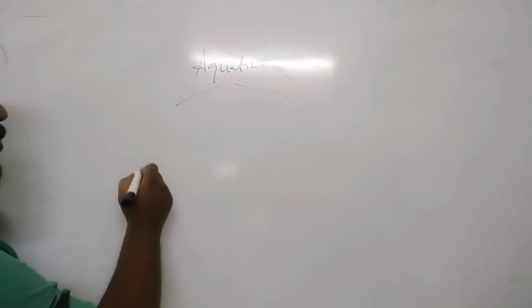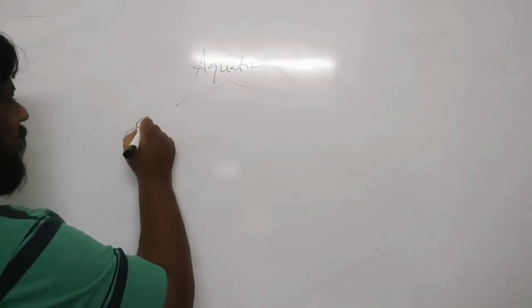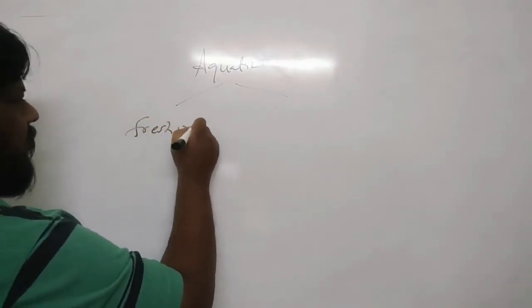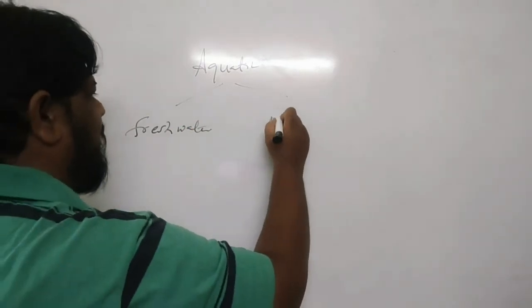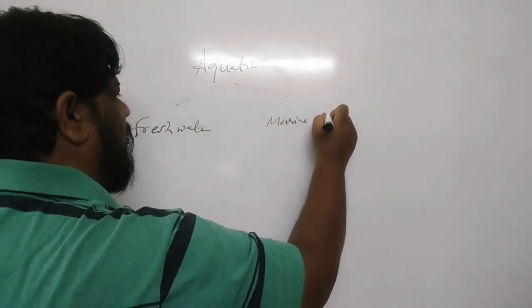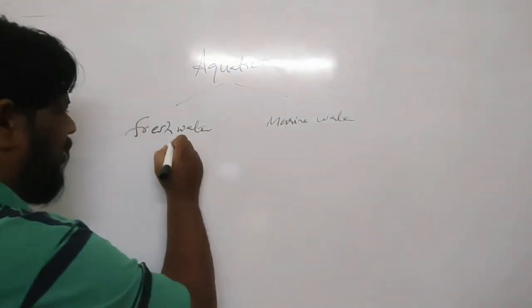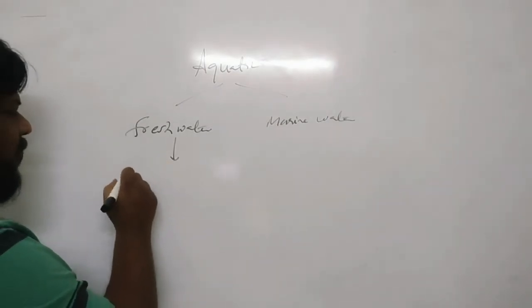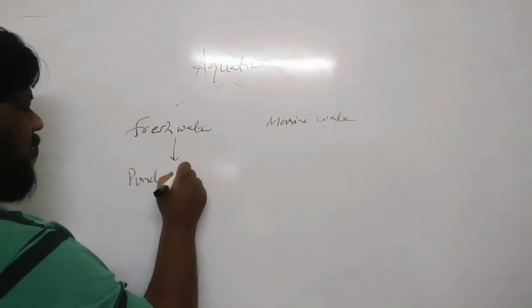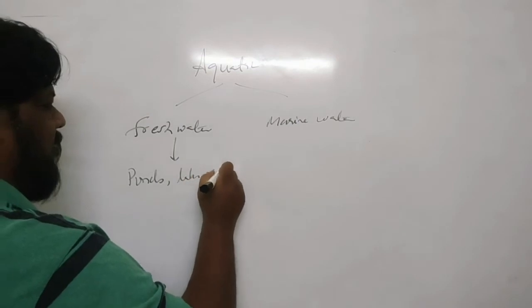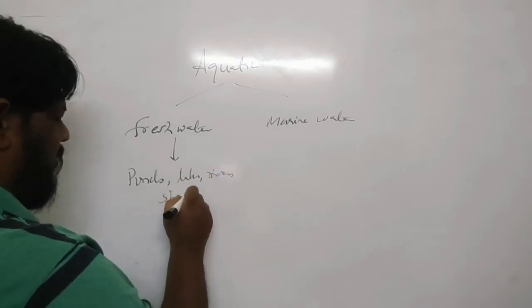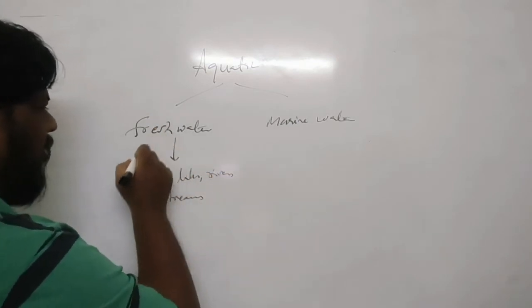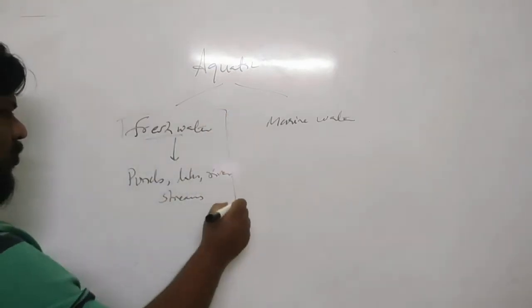One is the freshwater, the second one is the marine water. When you come to the freshwater, you can see the ponds, lakes, rivers, streams. All these come under the freshwater ecosystem.